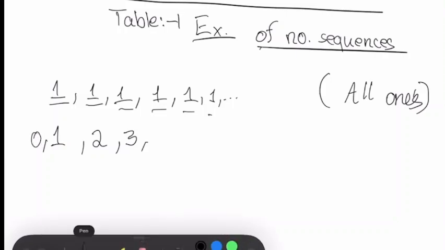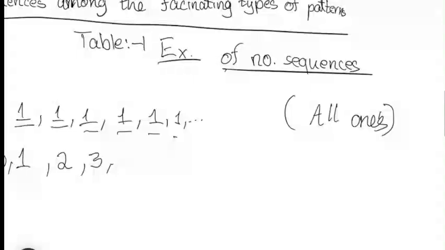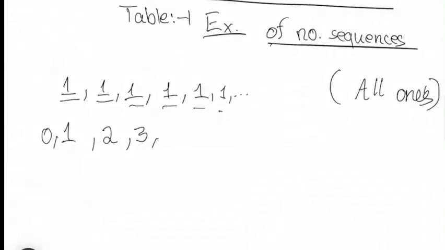Okay, so we can write 0, 1, 2, 3, 4, 5 and continuation. This is known as counting numbers. Okay, I'm just writing the short form. This is known as counting numbers. After continuing, we have this.